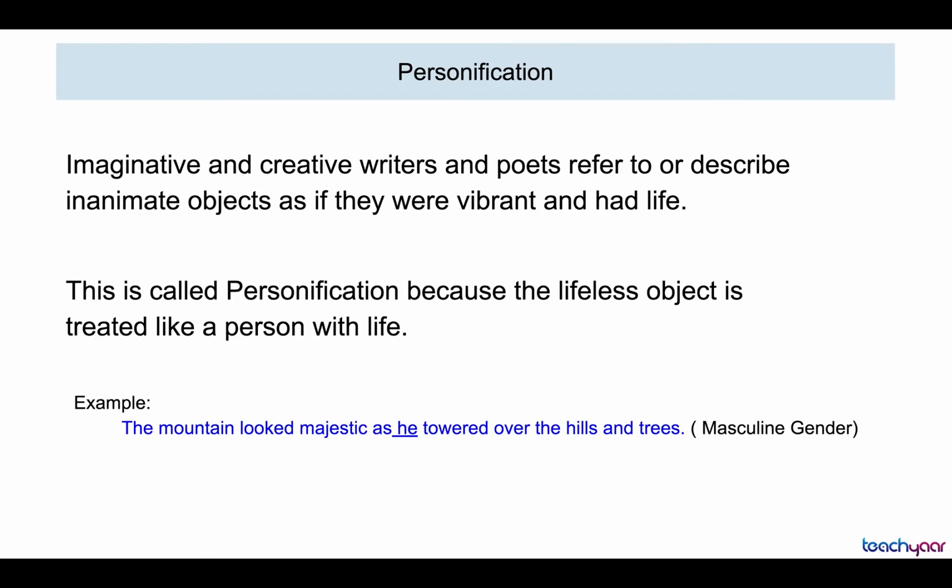And you use the pronoun he. So the mountain looked majestic as he towered over. So that is the beauty of language. Depending on your imagination, you can make your writing more effective by personifying objects.